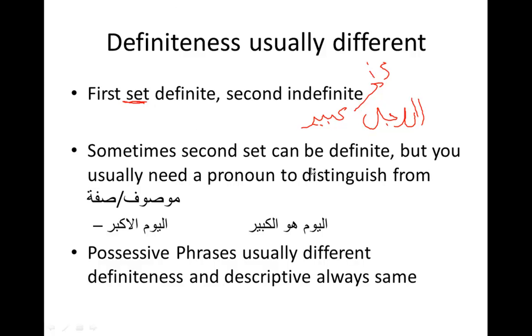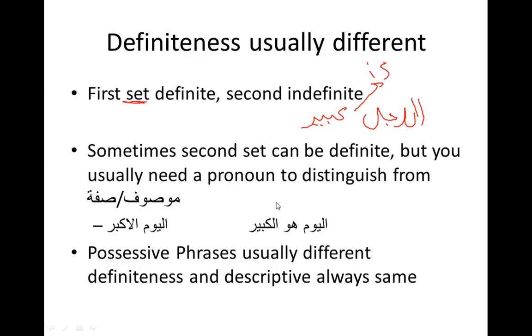Sometimes the second set can also be definite, though. But you usually need a pronoun to distinguish it from sifa mawsuf. What if I want to say, "the man is the big one," the man that we're talking about is the big one, or the biggest? You would have to say ar-rajulu huwal kabir. Otherwise, there's no way to distinguish between ar-rajulu al-kabir, the big man, and "the man is the big one."